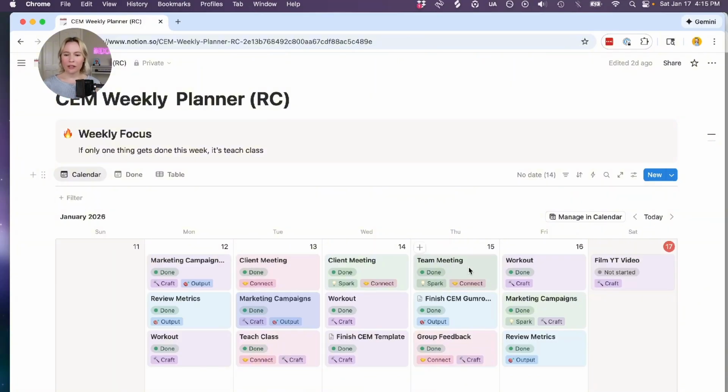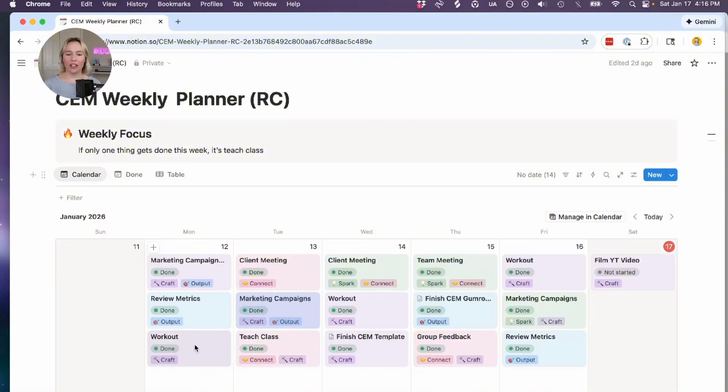So between the things that I absolutely had to do, like the meetings and the class, there were some marketing campaigns that I needed to get done for my clients, reviewing some metrics for them. And this isn't necessarily work related, but I have a goal to work out at least 3 times a week, so I put that on here. And to me, those workouts, they're Pilates, so they're to me like crafting. I'm building my body, right?